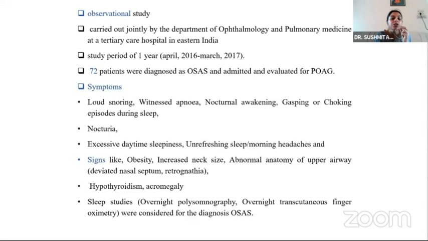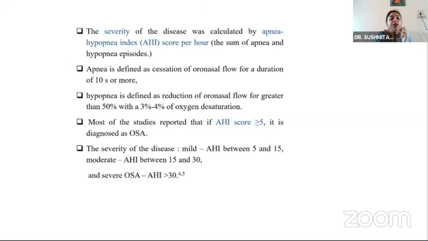These patients presented with symptoms of loud snoring, nocturnal awakening, choking. Some had nocturia, some had excessive daytime somnolence, unrefreshing sleep, and they presented with signs like obesity and increased neck size. Some had hypothyroidism and acromegalic features as well. We performed overnight polysomnography and transcutaneous finger oximetry in these patients to diagnose OSAS. The severity of these patients was then graded according to the AHI score per hour.